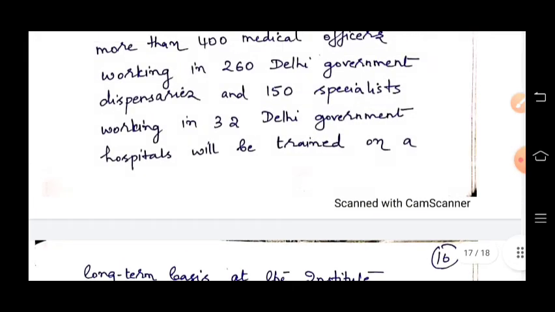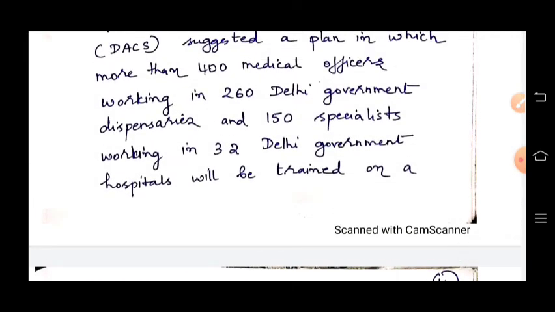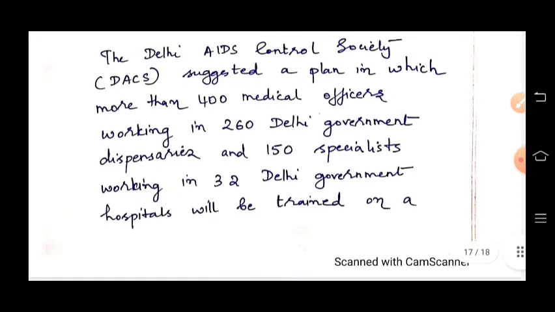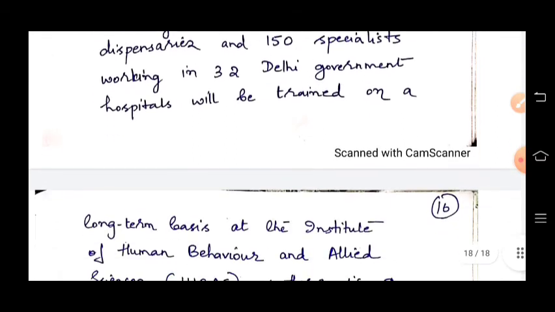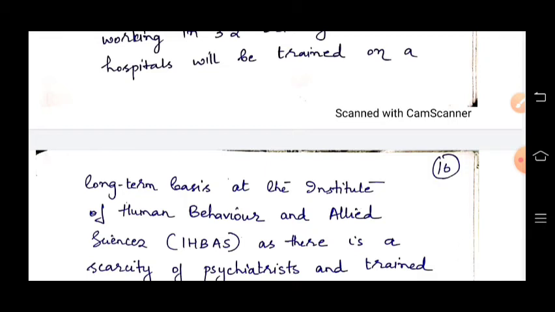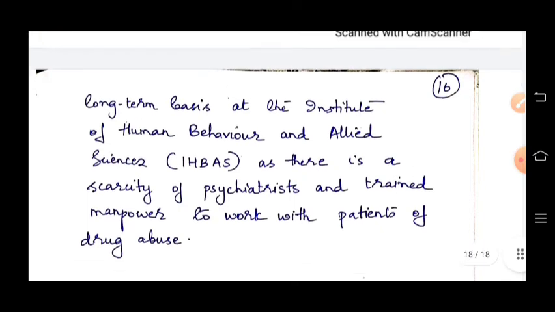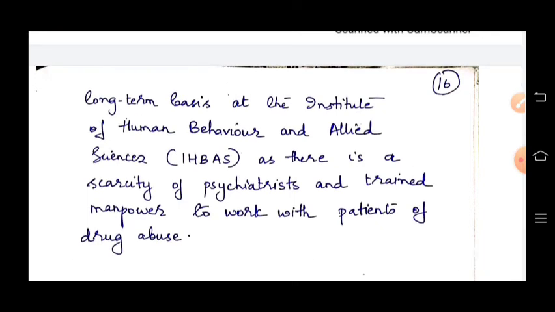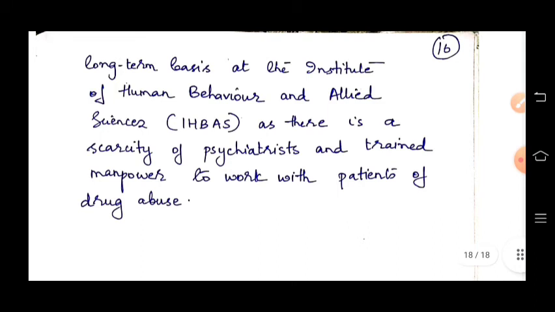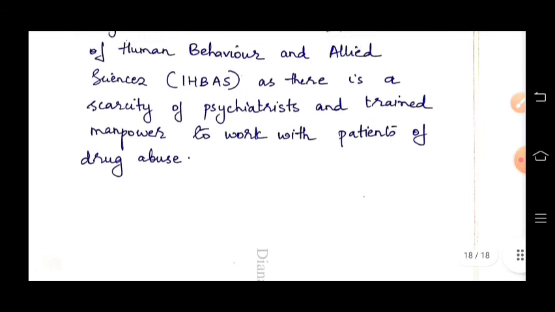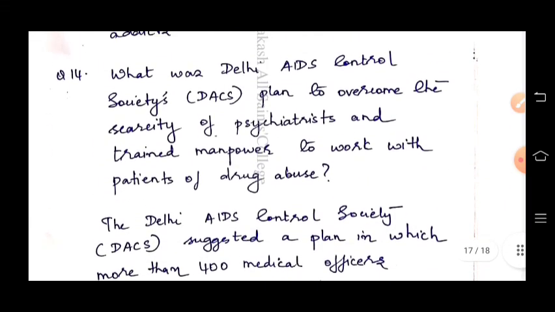They will be trained on a long-term basis at IHBAS, and they will be given the opportunity to work with the patients or with people who are addicted to drugs. All right, so in that way the scarcity of people will be reduced.